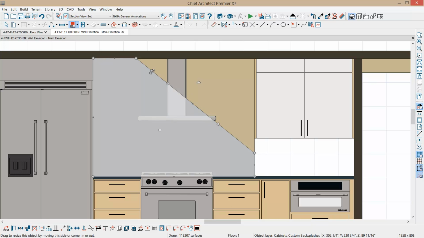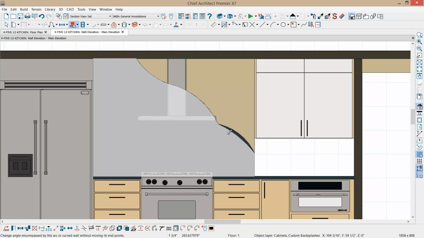Each one of these line segments now can be curved. There's a curve tool down here, change line to arc. And once I do that, I can highlight this diamond, I can pull it down, and I usually hold the control key down. That allows me to override the snapping and create the exact shape that I'm after. Let's go ahead and curve this one, and finally we'll curve this one.